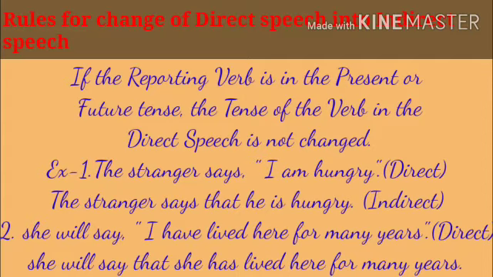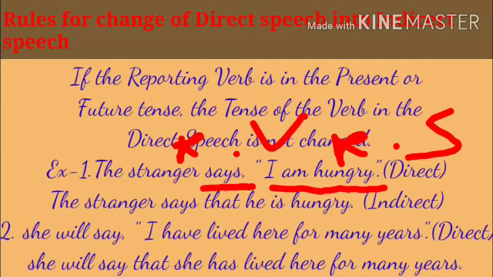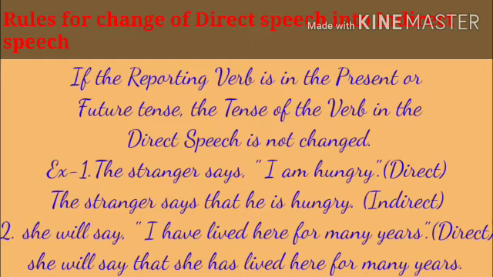If the reporting verb is in the present or future tense, the tense of the verb in the direct speech is not changed. Let us understand with the help of an example. The stranger says, "I am hungry." Says is a reporting verb here. I am hungry is a reported speech. Says is a reporting verb which is in present tense. So the tense of the verb in the direct speech is not changed. So the sentence in indirect speech is: the stranger says that he is hungry.